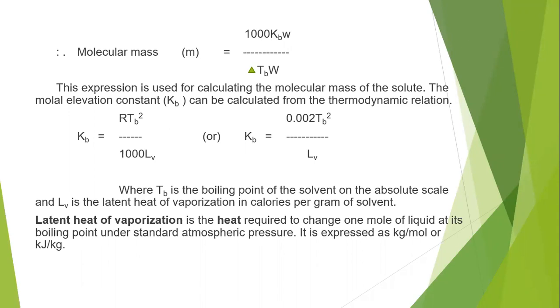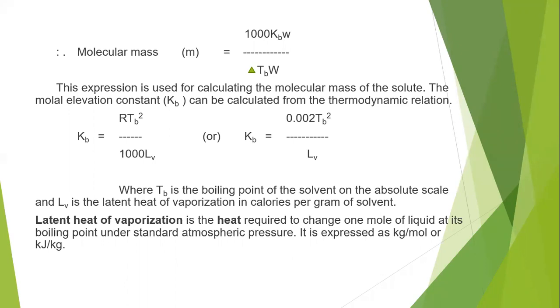TB is nothing but the boiling point of a solvent, and for a particular solvent we have to calculate the Kb value. Once we know it, we can calculate the Kb value using any one of the formulas, that is RTB square by 1000 LV or 0.002 TB square by LV. We can use any one of the equations and then find the Kb value.